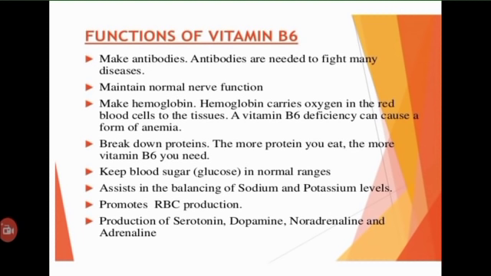B6 also prevents and treats anemia by aiding hemoglobin production. And hemoglobin is a protein that delivers oxygen to your cells. When you have low hemoglobin, your cells do not get enough oxygen. As a result, you may develop anemia. Studies have linked low levels of vitamin B6 with anemia, especially in pregnant women and women of childbearing age.